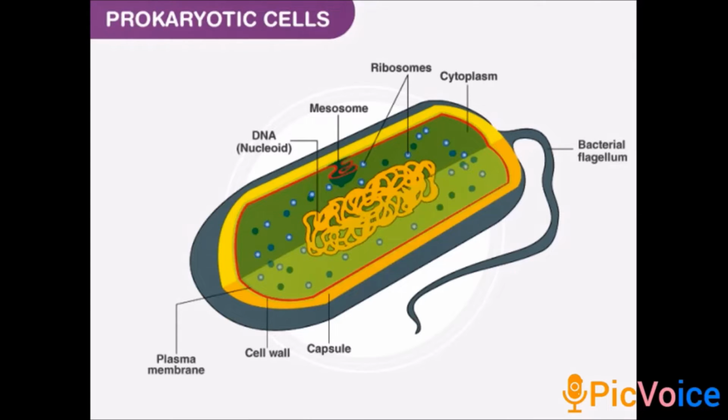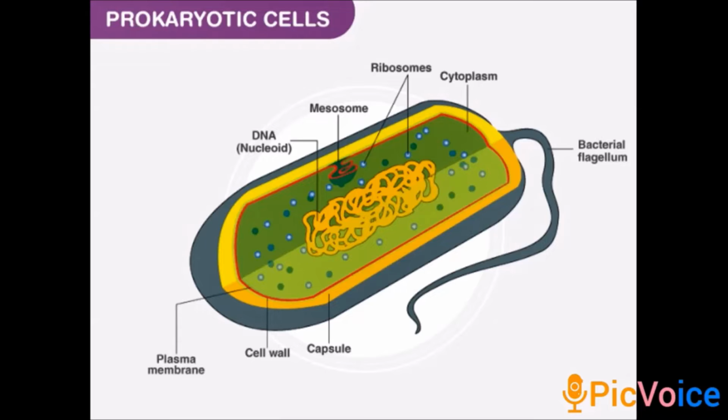Now I am going to tell you the parts responsible for each of these functions. You can find the cytoplasm, ribosomes, mesosome, DNA, plasma membrane, cell wall, capsule and bacterial flagellum. So I am going to explain the external structure now.